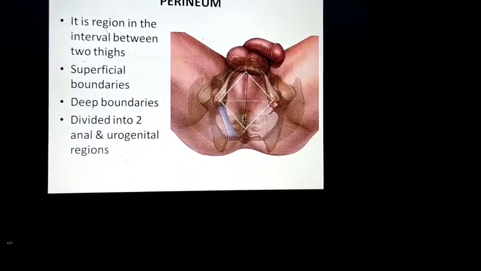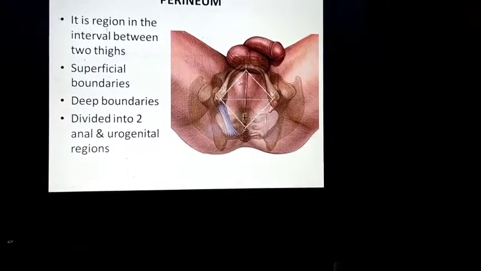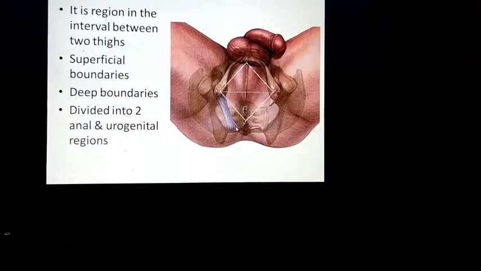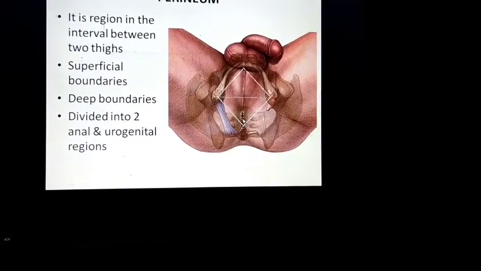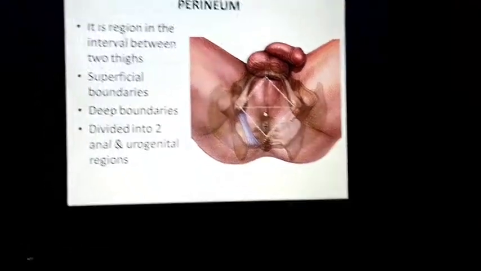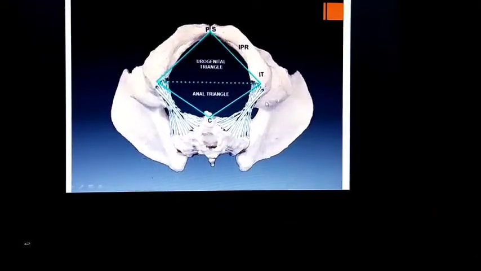The medial surfaces of the two thighs form the boundaries. It is a space present between the two thighs, or a space between the anus and the genital organs. Let us go to the next slide.